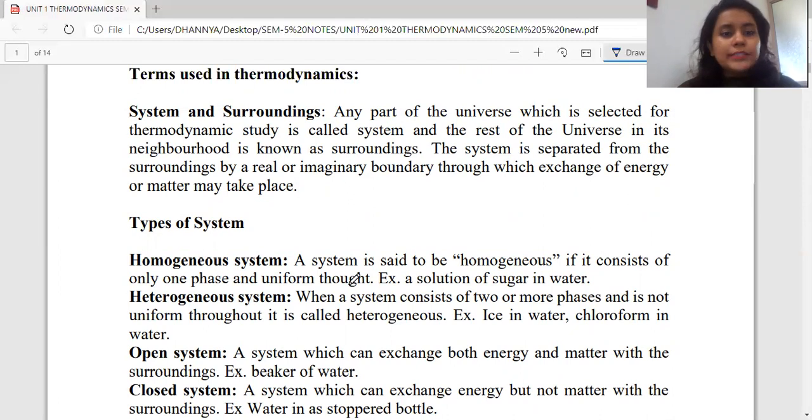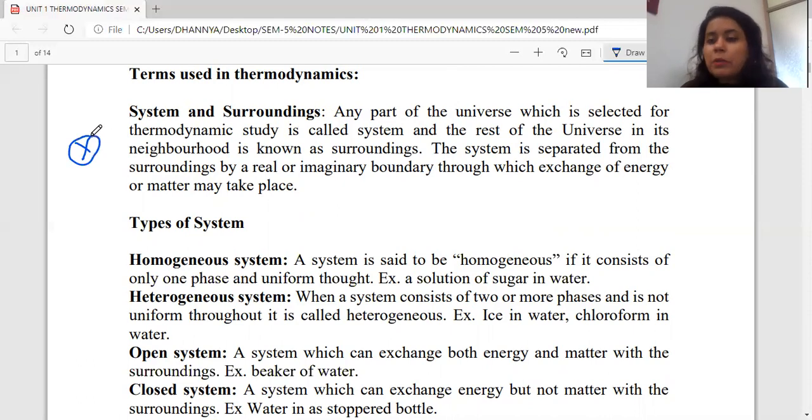Now, to understand what exactly the system and the surrounding are, a basic identification can be done. If I say that all the parameters that I'm going to study, I've selected an X. Okay? I've selected an X and I'm going to study all my parameters on this X. So what is going to be my system? This X is going to be my system.